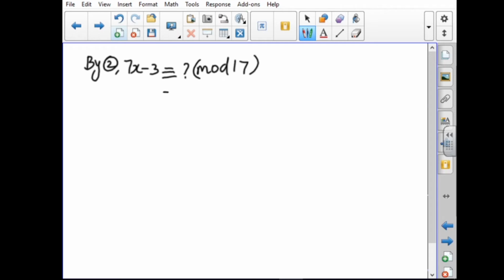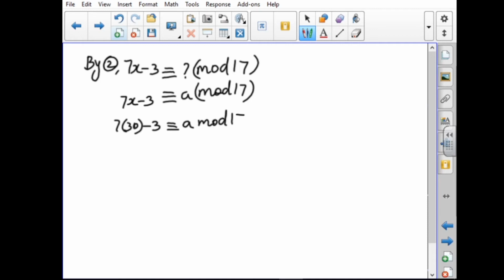I take that number as a, so 7x minus 3 is congruent to a mod 70. I have the value for x as 30. Substitute: 7 times 30 minus 3 is congruent to a mod 70. That is 210 minus 3, so 207 is congruent to a mod 70.